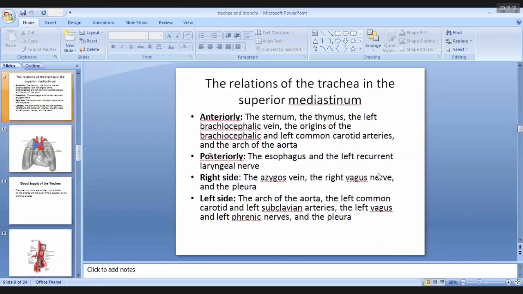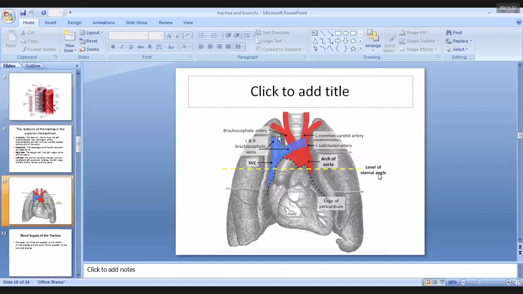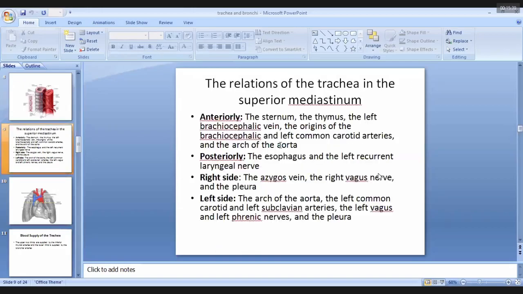In the posterior relations, again, the esophagus from the neck region also enters into the superior mediastinum and lies in the same relation, posterior to the trachea, along with the left recurrent laryngeal nerve. In the right-sided relations, there are the azygous veins, the right vagus nerve, and the right side of the pleura.